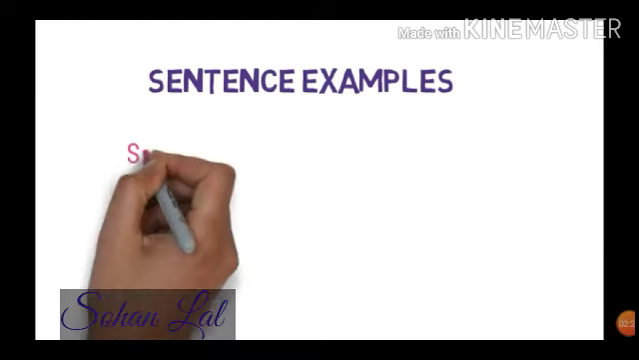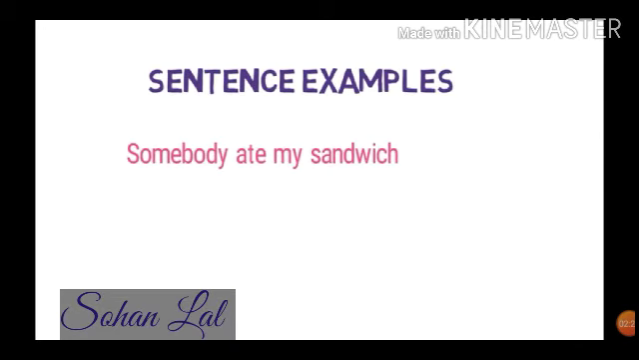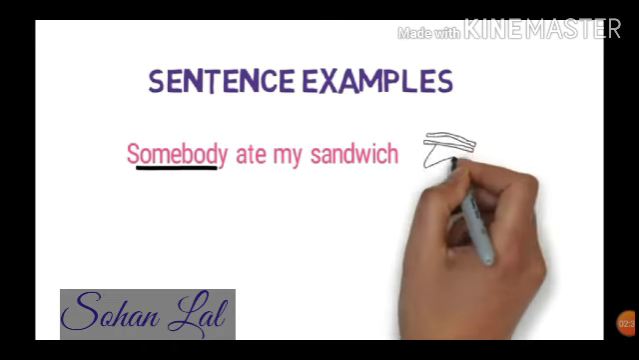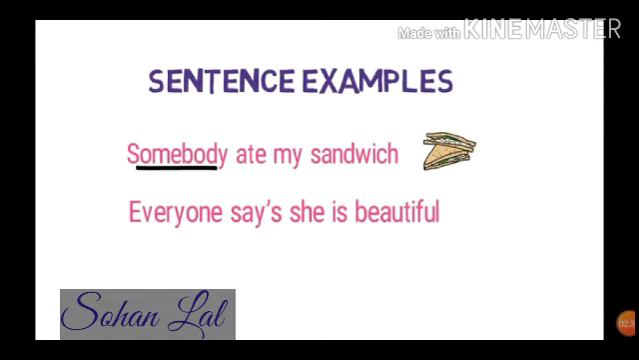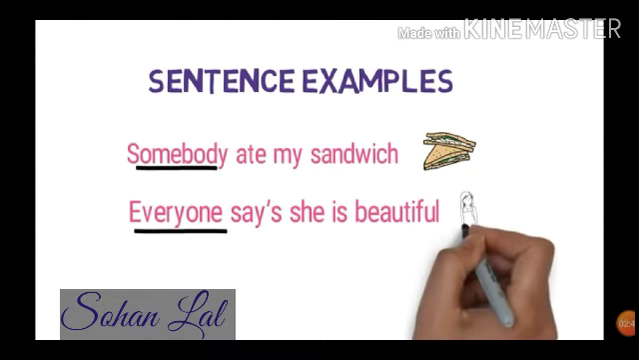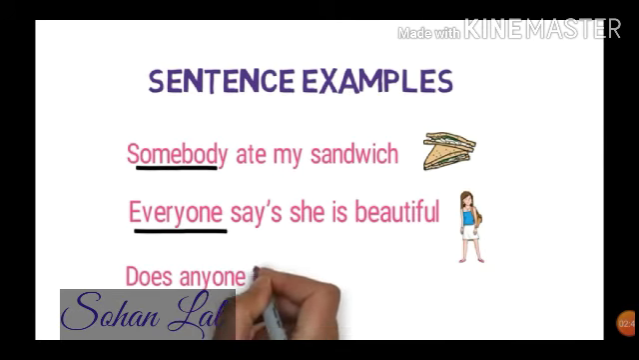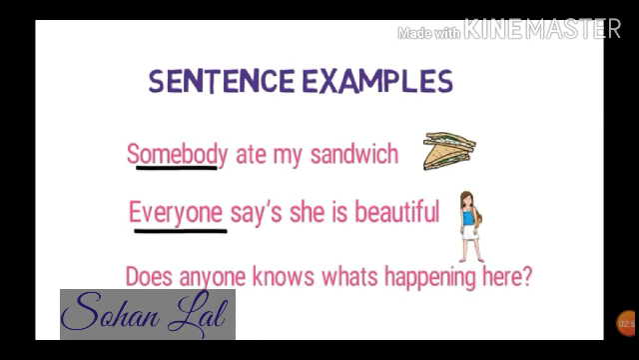In sentence examples, somebody ate my sandwich. Here somebody is indefinite pronoun. You do not know who ate the sandwich, so it is indefinite. Second, everyone says she is beautiful. Here again, everyone is indefinite. Next example, does anyone know what's happening here? Here, anyone is again indefinite.